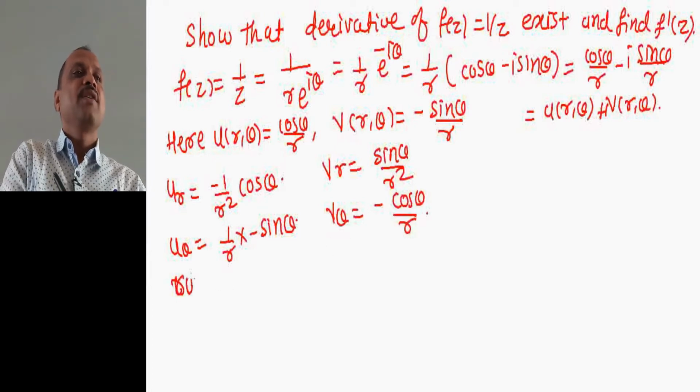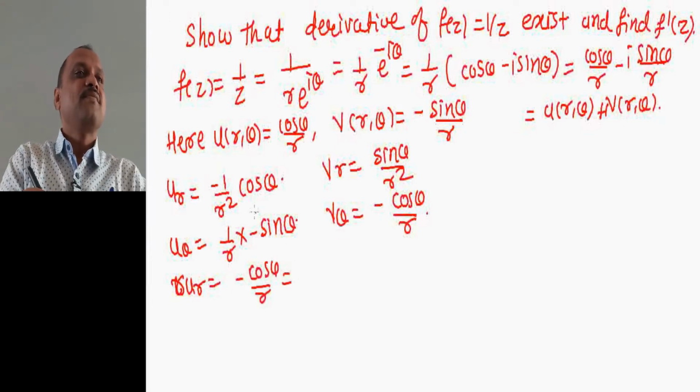Here r into ur equal to minus cos theta divided by r, so you can see that this is v theta.